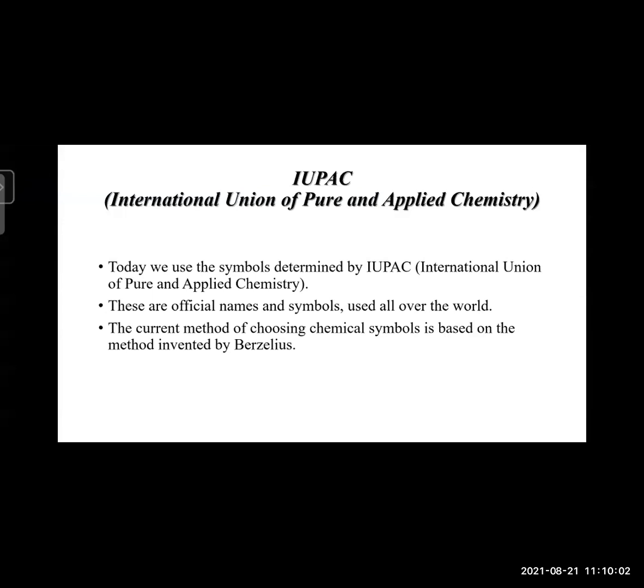Today we use the symbols determined by IUPAC, the International Union of Pure and Applied Chemistry. These are official names and symbols used all over the world. The current method of choosing chemical symbols is based on the method invented by Berzelius.